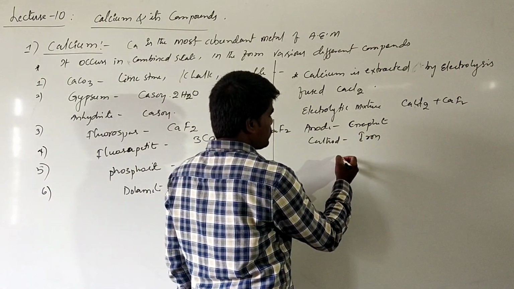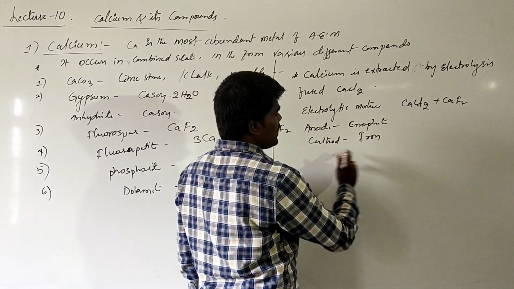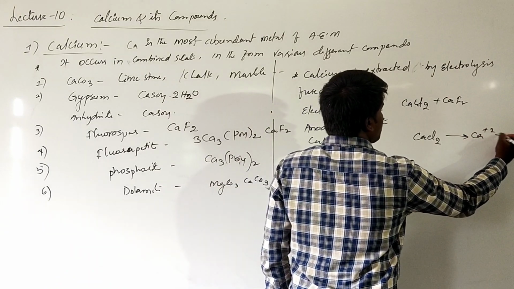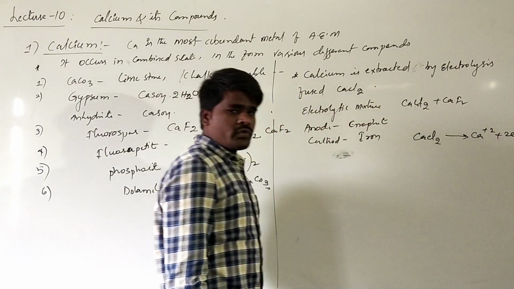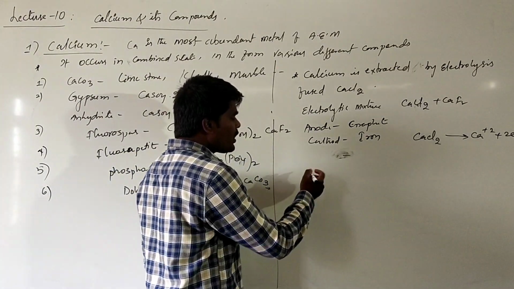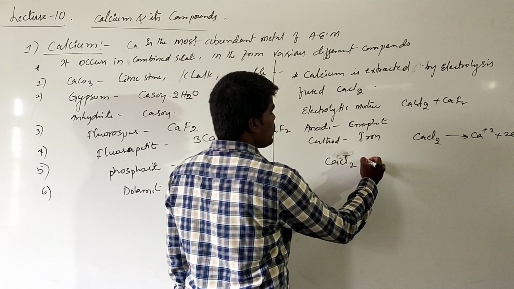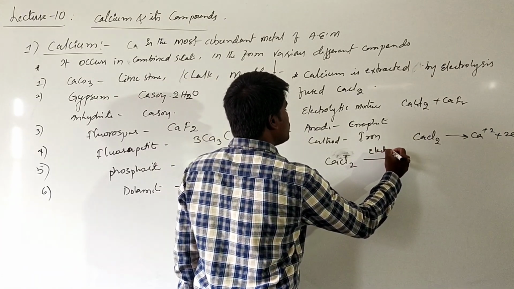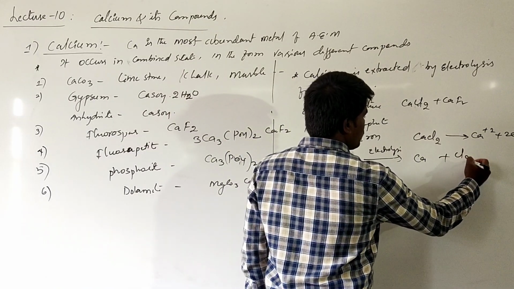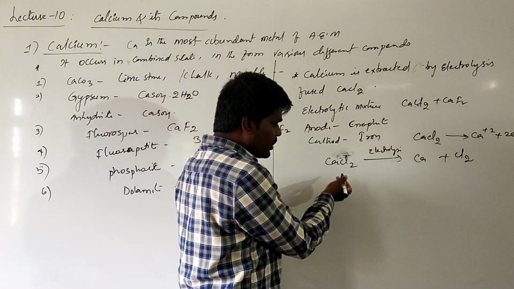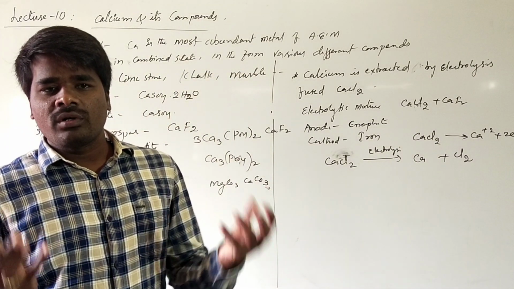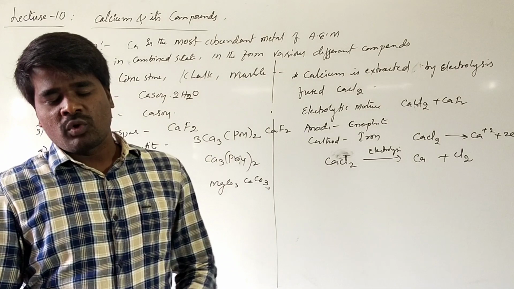When you subject it to electrolysis, you know that calcium chloride dissociates as Ca2+ plus 2Cl-. The overall reaction we can write is calcium chloride on electrolysis gives deposition of calcium with the liberation of chlorine gas. Here we have to take fused calcium chloride. What is meant by fused calcium chloride? The molten form of calcium chloride is called fused calcium chloride.